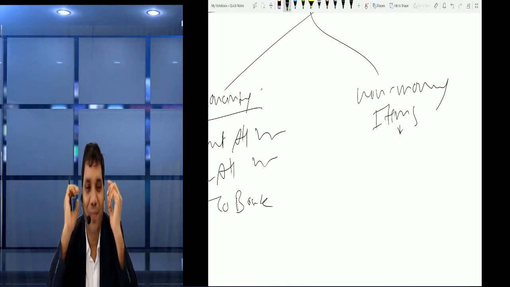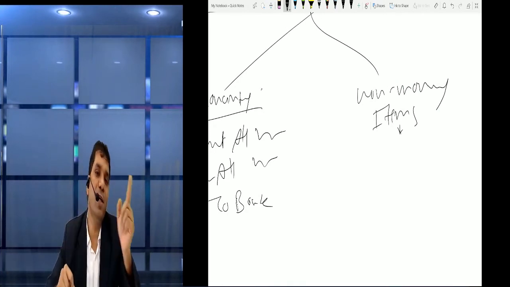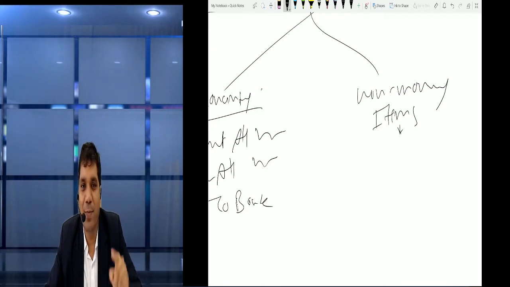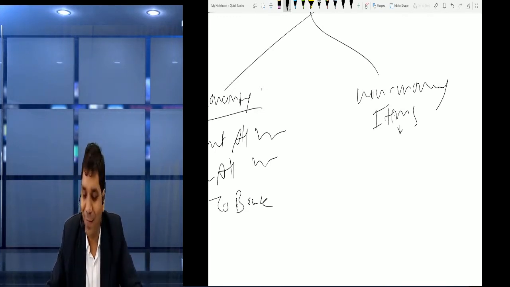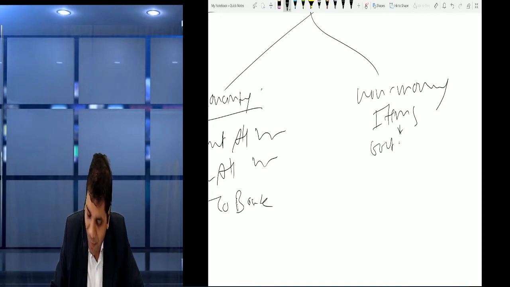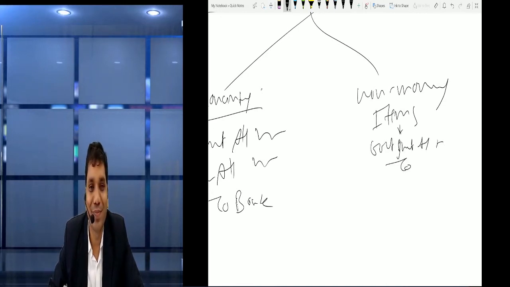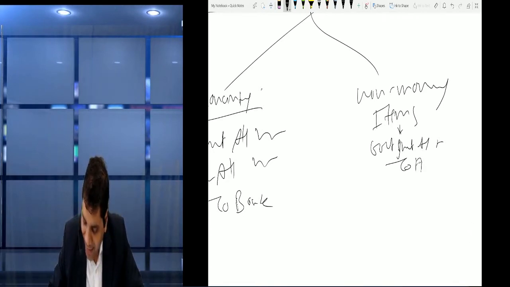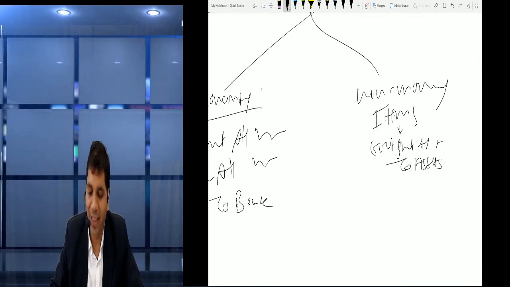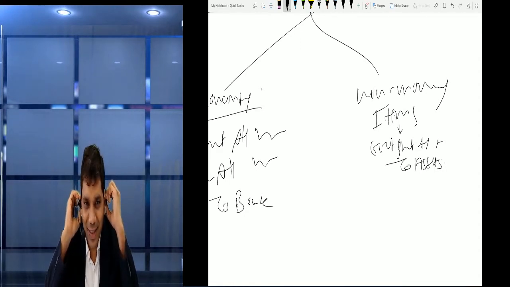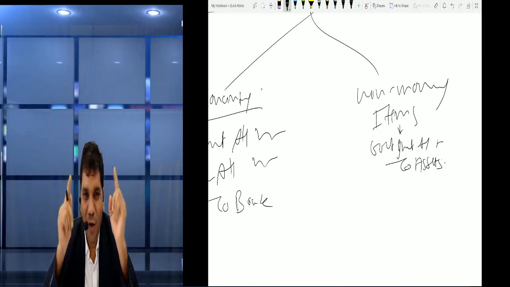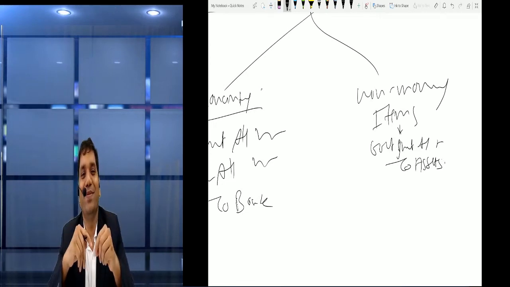But if we receive assets and those assets become refundable, then the assets we had recorded at fair value, the same value we reverse. So what entry do we pass? Government grant account debit to what? Yes, to assets, because the assets have gone from us, so assets will be credited. So this is the refund of government grant.